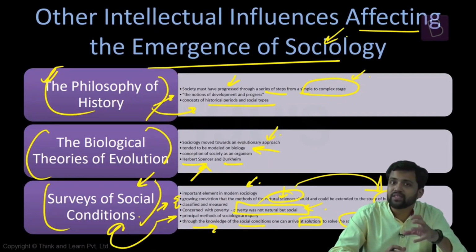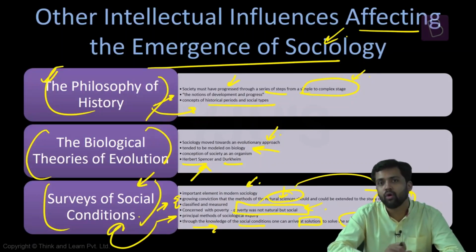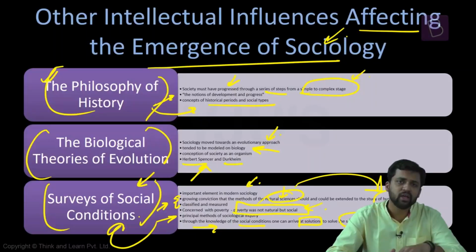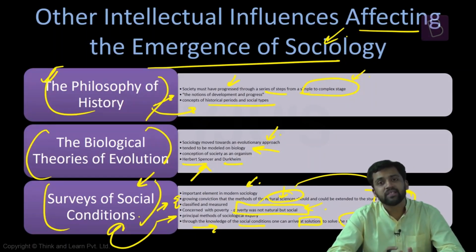In the next sessions, we will see what the scope of sociology is. We'll also see how sociology as a discipline is different from all the other social sciences. Because you might feel that yes, sociology is studying this part, but economics might also be studying it, history might also be studying these changes in society, and psychology might also be studying some of these things. Over the next couple of sessions, you will realize that sociology and these social sciences might have something in common, but at the same time, they are also distinct disciplines.